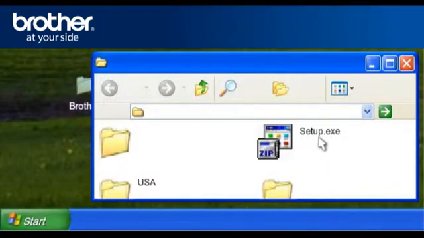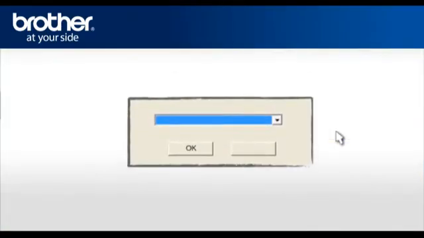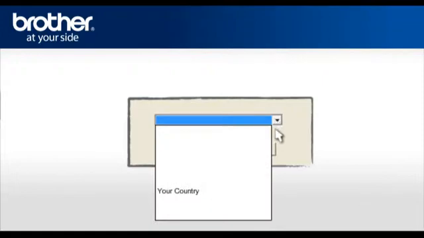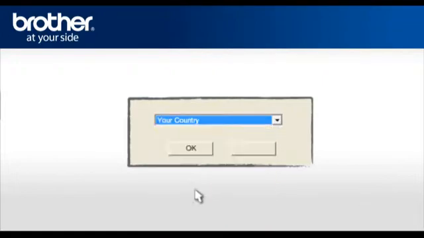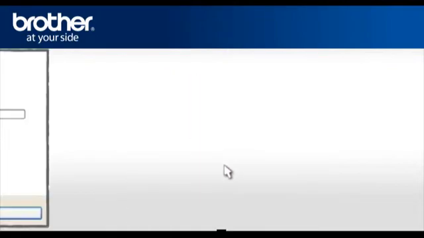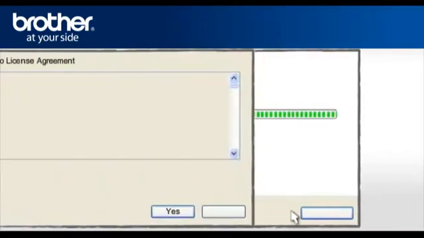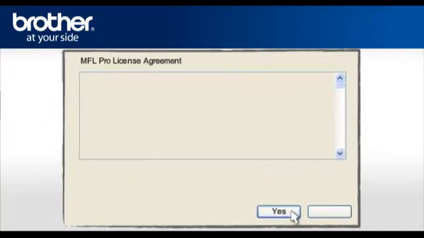Find the setup.exe file in this folder or in your country folder. For English users, please select the USA folder. Double-click on setup.exe. Select your country in the drop-down list. For English users, please select USA. Click OK. When the Brother MFL Pro software license agreement appears, read it and click Yes.